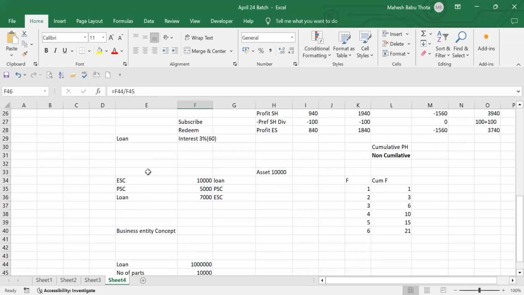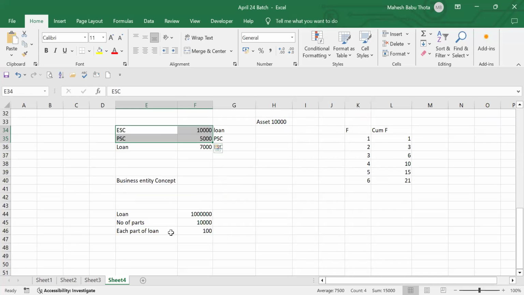While they're purchasing preference shares and equity shares, in return, what are they getting every year? Dividend. Already we spoke about it. The profit will be distributed, and the profit distribution we call a dividend. Similarly, if I am purchasing a loan part, I should also get some return.